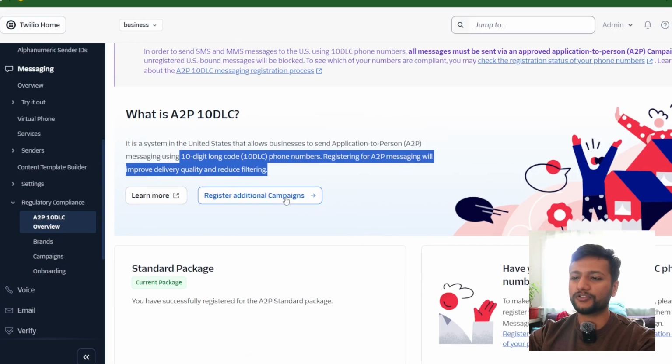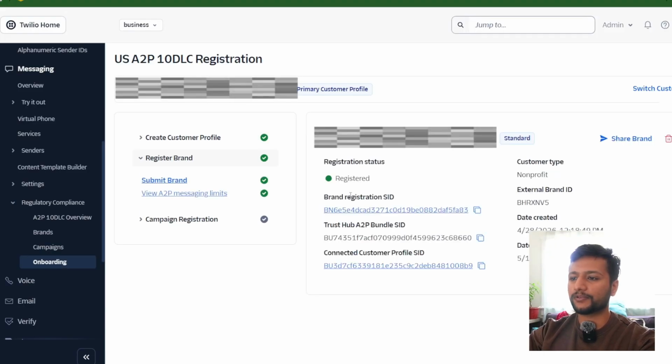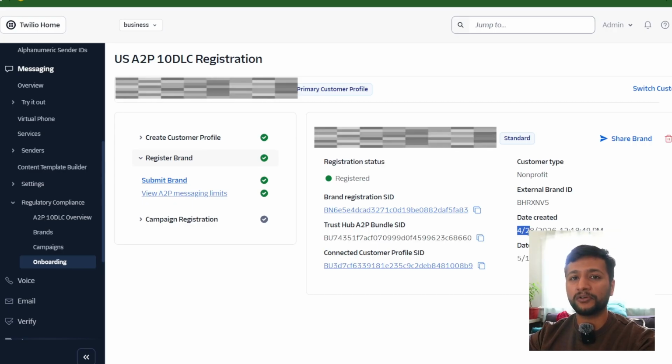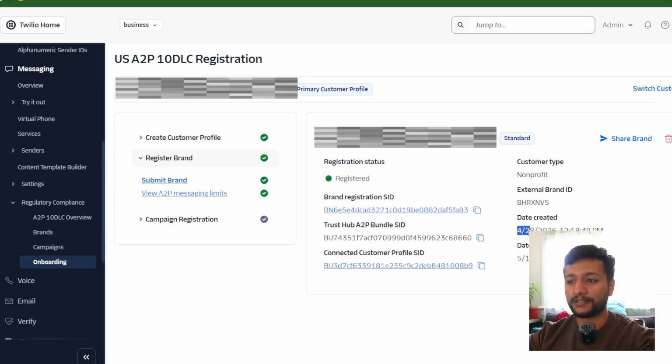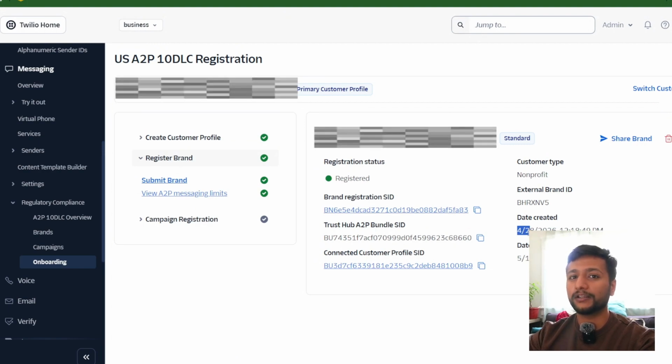I've already registered my campaign. I can show it right here. It's registered, and it's a non-profit organization. I created this a couple of months ago. In order to connect this, you need to have a verified business EIN number, a verified owner or representative of that business, addresses, billing information, a website, and more importantly, you need to show Twilio how you collect phone numbers and how you approve consent.